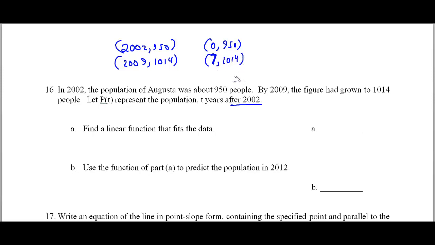So what this means, we are going to find the slope. Now it says find a linear function that fits the data. We're going to need to find our slope, m, and we're going to need to find our y-intercept, b. Now we actually already have the y-intercept. It's right here. So our y-intercept is already found for us at 950. So that means the population will start at 950 at time 0, or 2002, and then 7 years after that it will grow. But how fast is it growing?